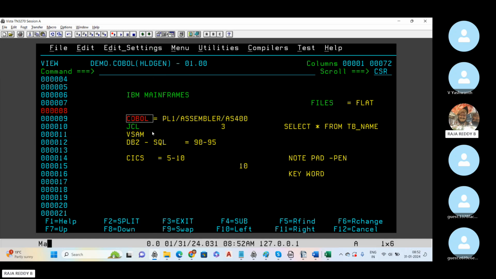We are going to start the COBOL programming language. This is an English-like language, easy to learn and easy to implement also. Those who do not have any computer knowledge can also survive easily. Let's start the COBOL programming language. Whatever software I am going to show you, the same software we are going to use in real time also. This is the advantage of mainframes. The screens, commands, functions and all will be the same in real time.